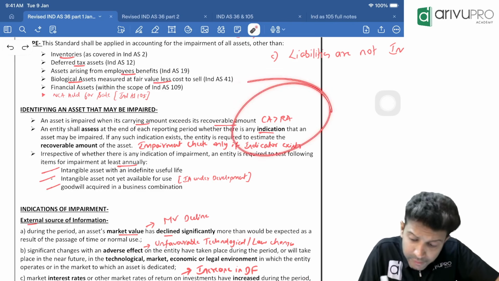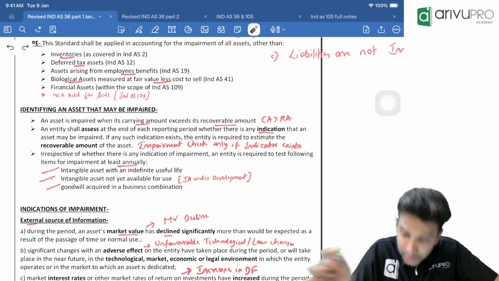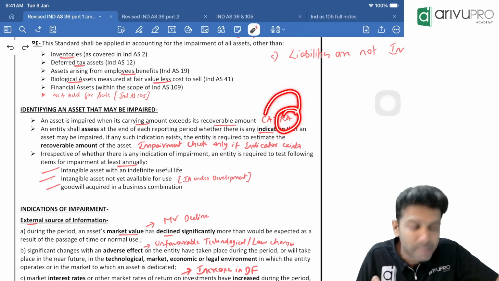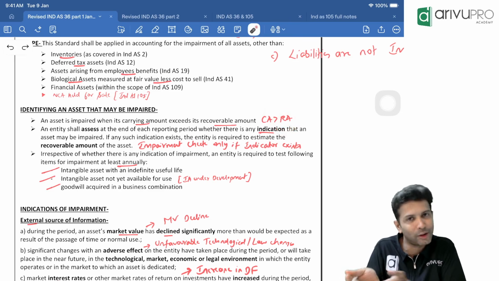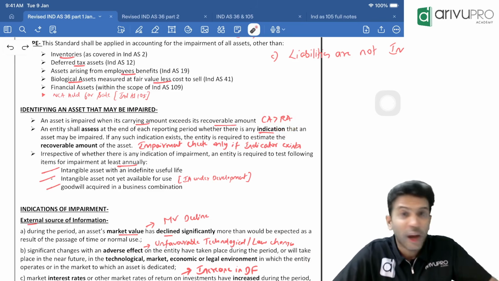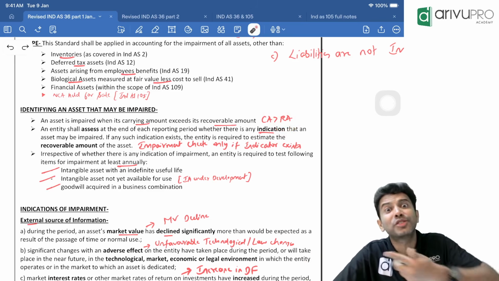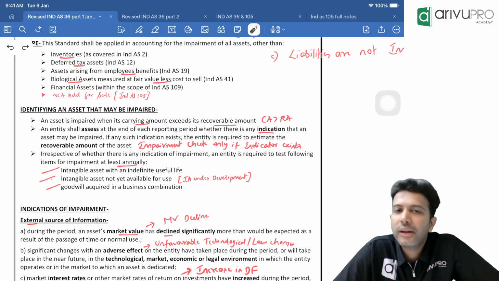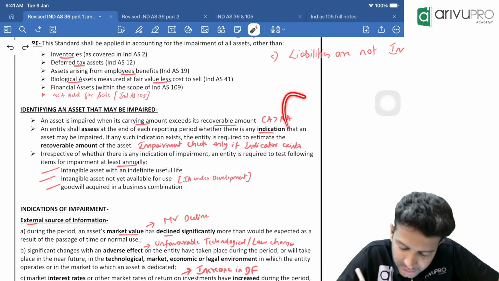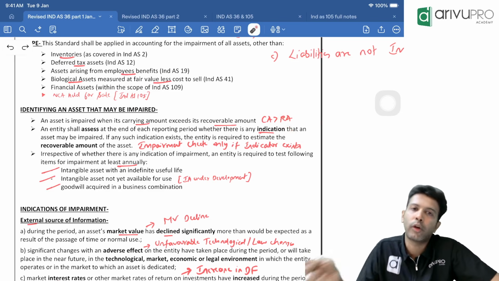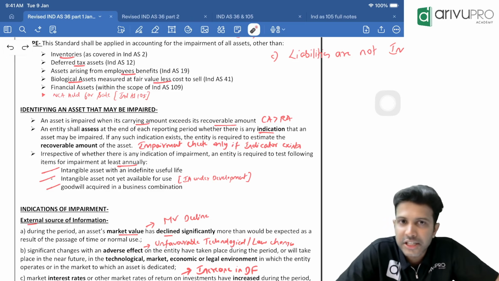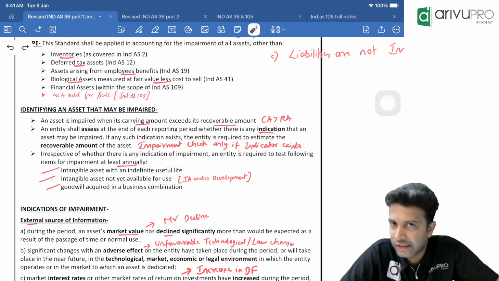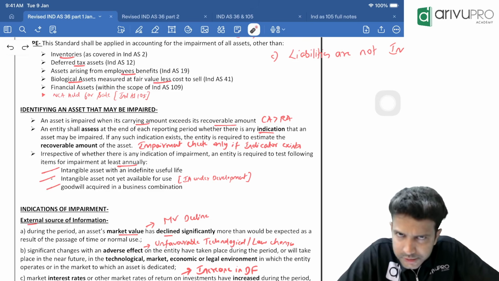That means daily we will check impairment loss, daily we will find recoverable amount, compare it with carrying amount and find impairment loss. Is it practically possible? First of all, do we have one asset or hundreds and thousands of assets? A big company will have hundreds and thousands of assets. So we can't keep finding market value for every PPE and intangible asset on a daily basis. It's not practically possible.